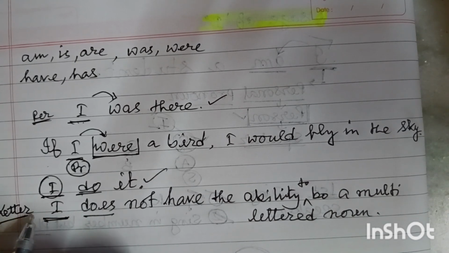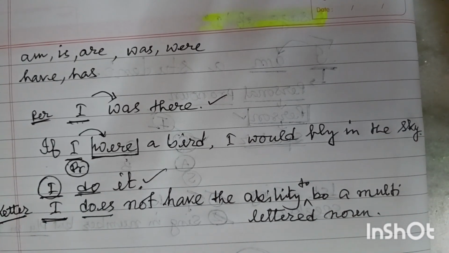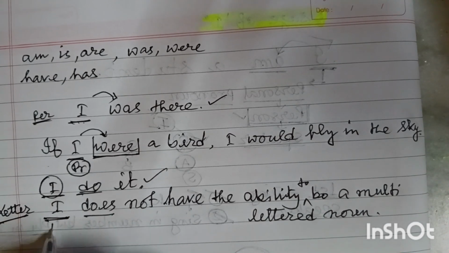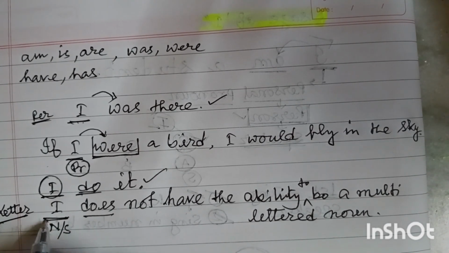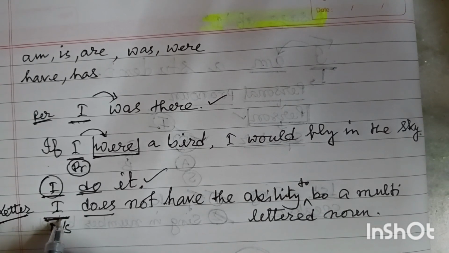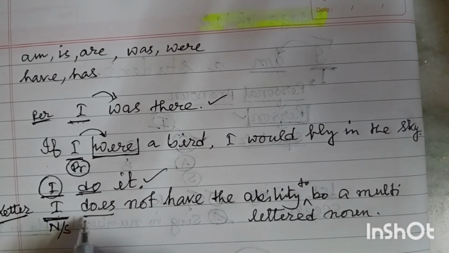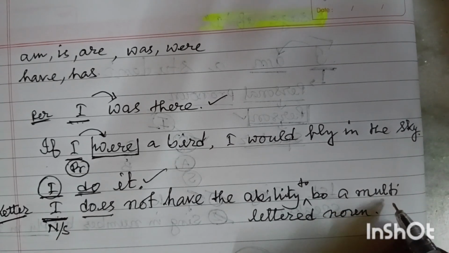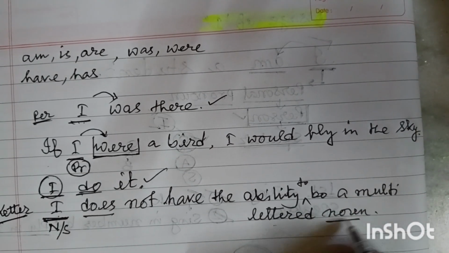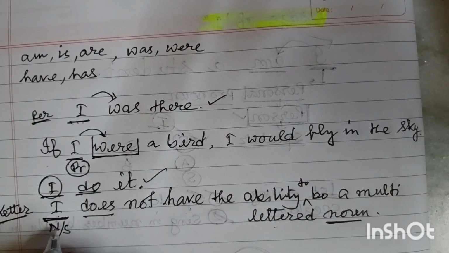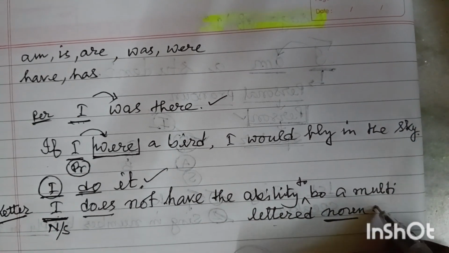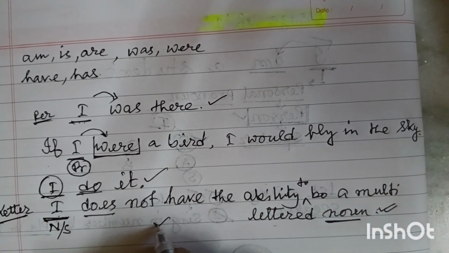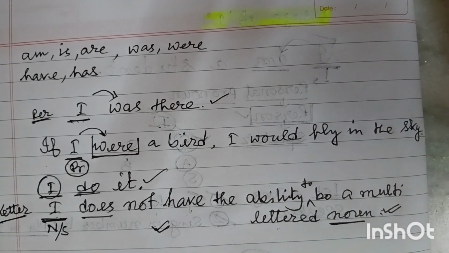Here it is the letter of the English alphabet, and obviously it is a noun and it is singular, and this is a one letter word. That is why I'm writing I does not have the ability to be a multi-lettered noun. As there is only one letter, that's why we are using this type of sentence. Friends, this is a correct structure, a correct sentence. There is no such mistake.